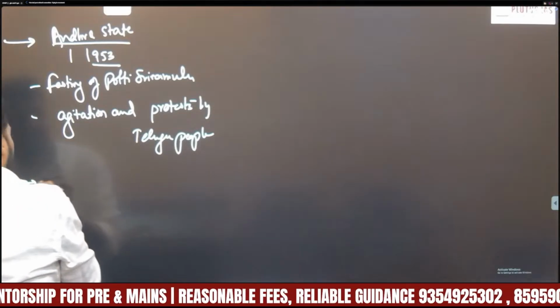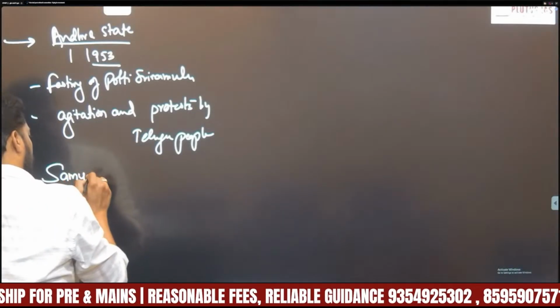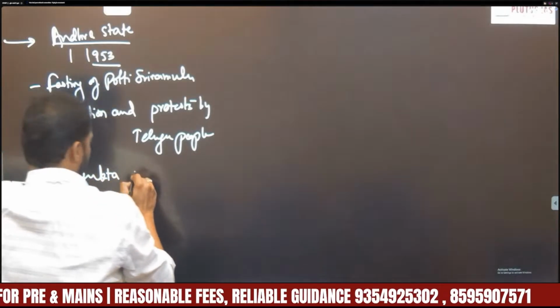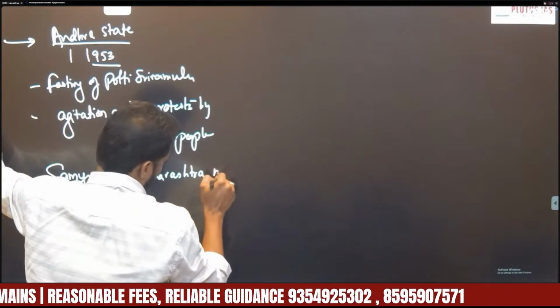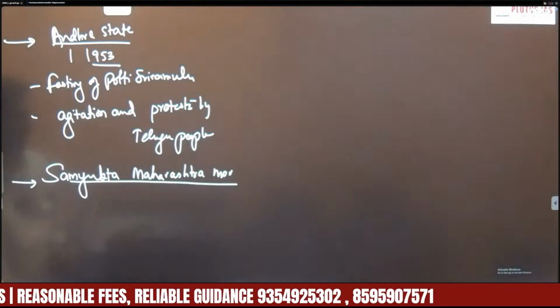So another example we can take. Samyukta Maharashtra movement.